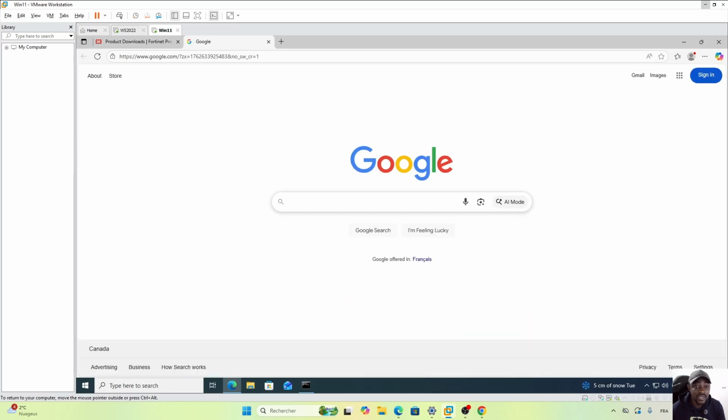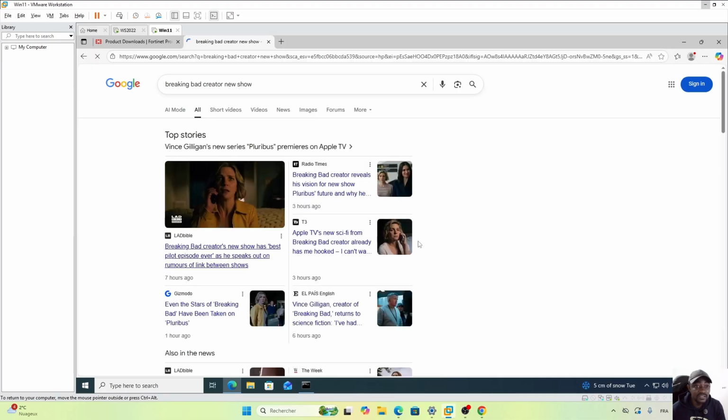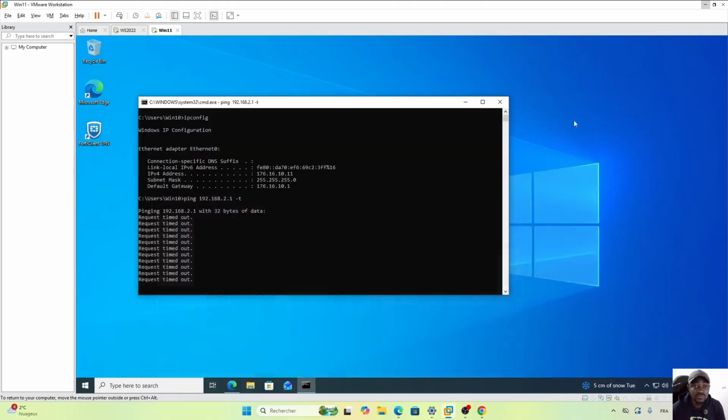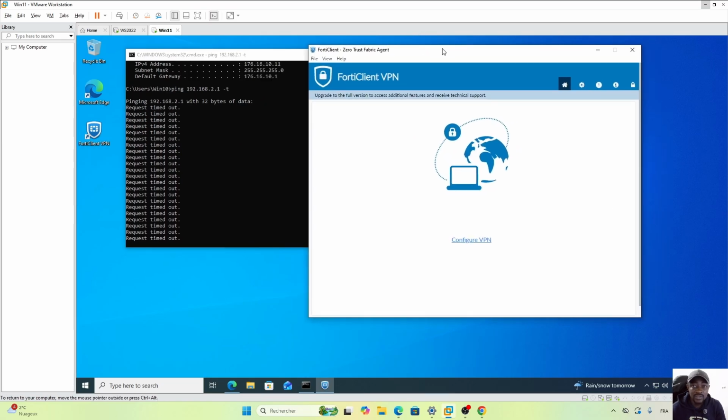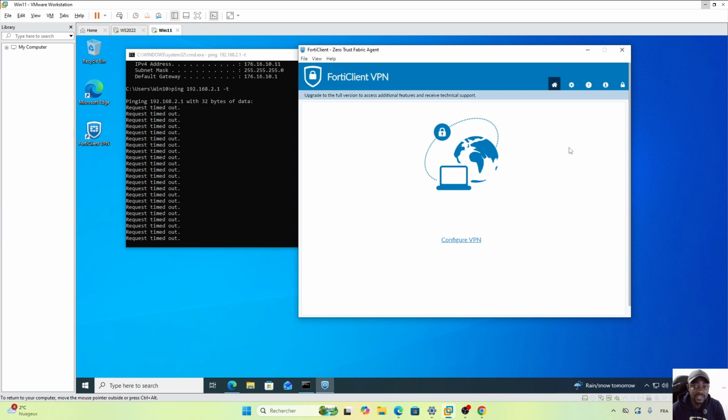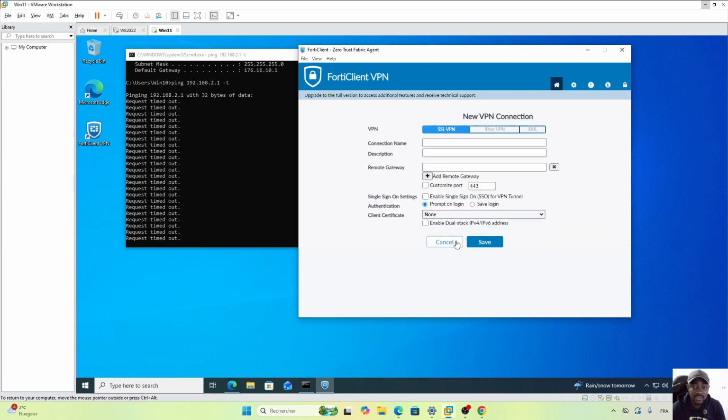So here, as I said, we have access to the internet on this workstation, but from this workstation, for now, we don't have access to the remote company network. So now that our FortiClient is here, we need to configure it. So what I'll do is configure. Here I'll just call it VPN.